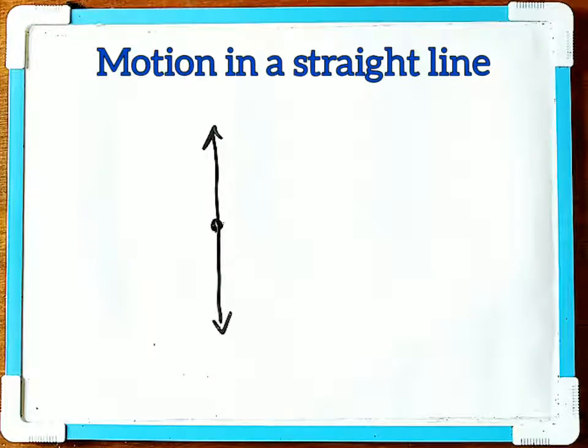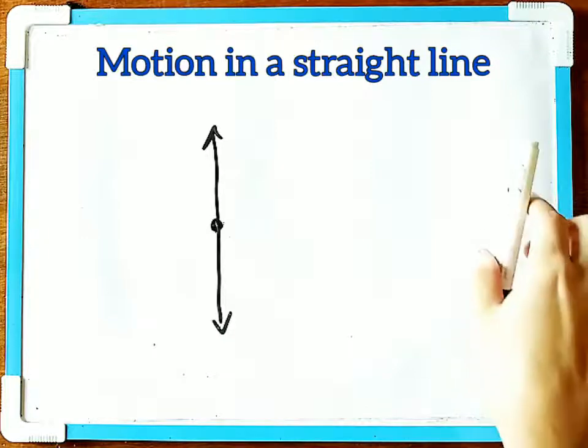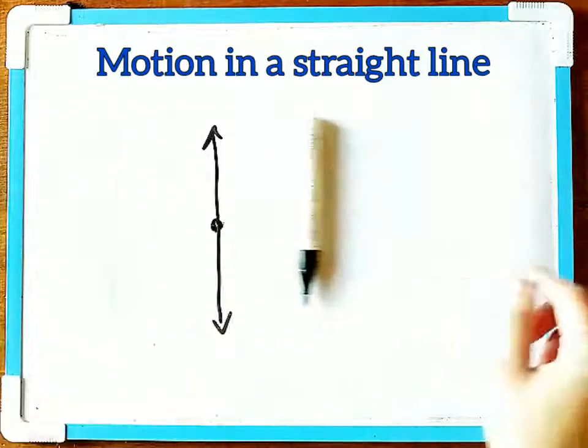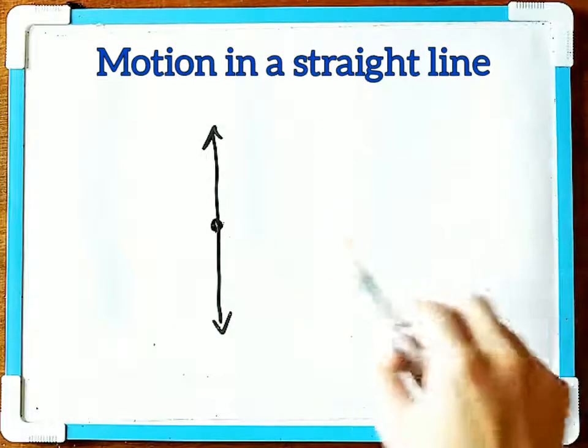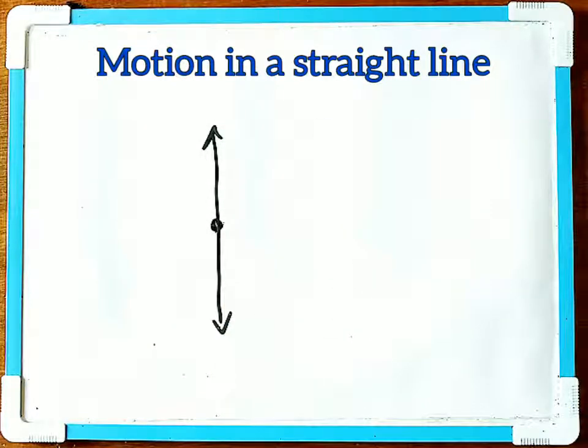Now most of the objects you see are moving in a three-dimensional space. For example, this object which you are seeing in the video is moving in a two-dimensional coordinate system. But for a point object, for example a ball bouncing up and down, that is considered motion in one dimension. Or a spring which is oscillating left and right is also motion in one dimension, or motion in a straight line.